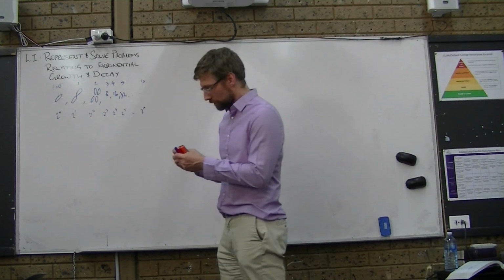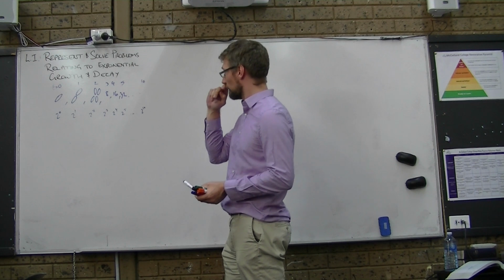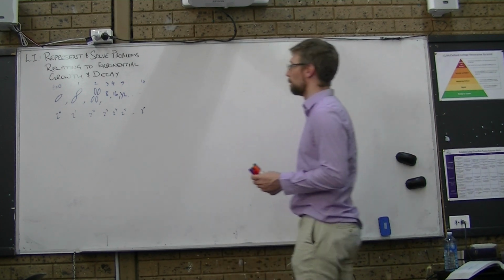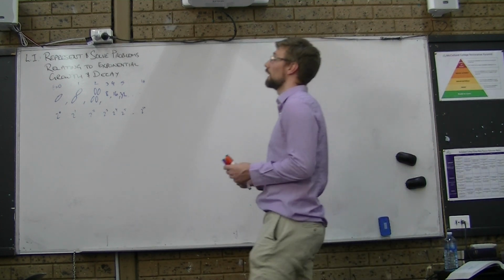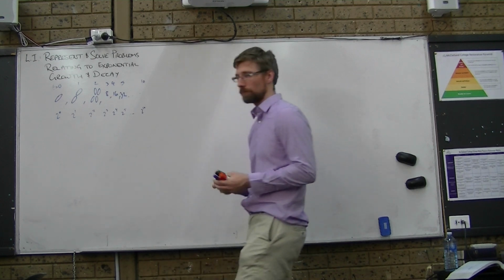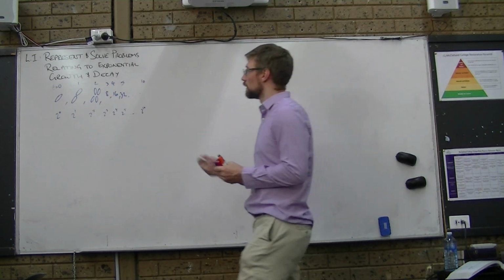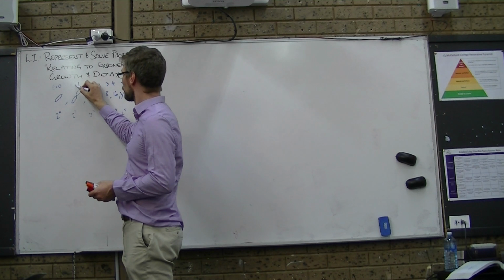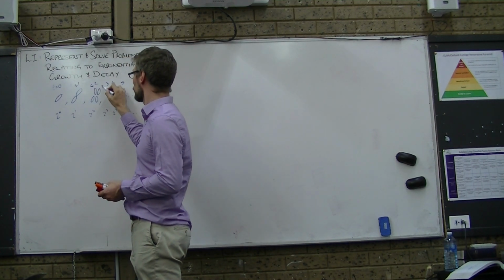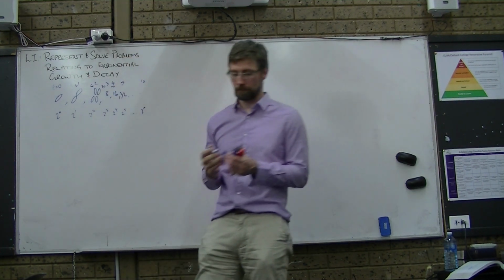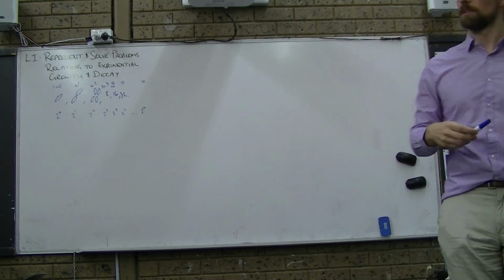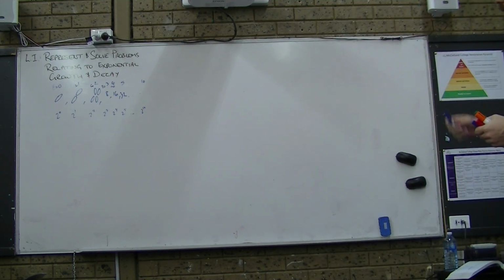Great, well, what if instead this took, let's say, 30 seconds to happen? So this is now 30 seconds, 60 seconds, 90 seconds, 120, so on. And I want to know what's happened after 10 minutes.